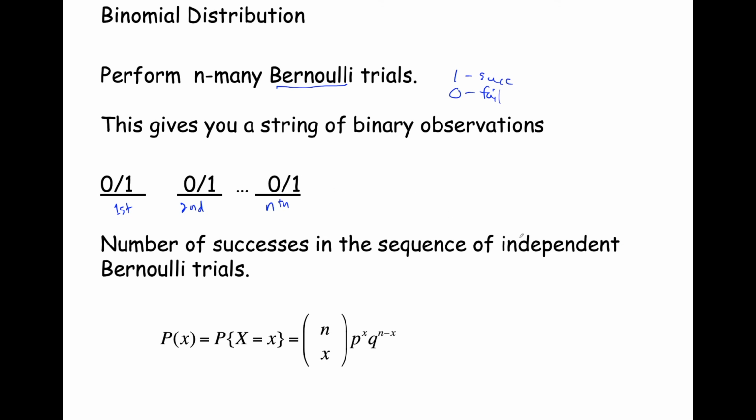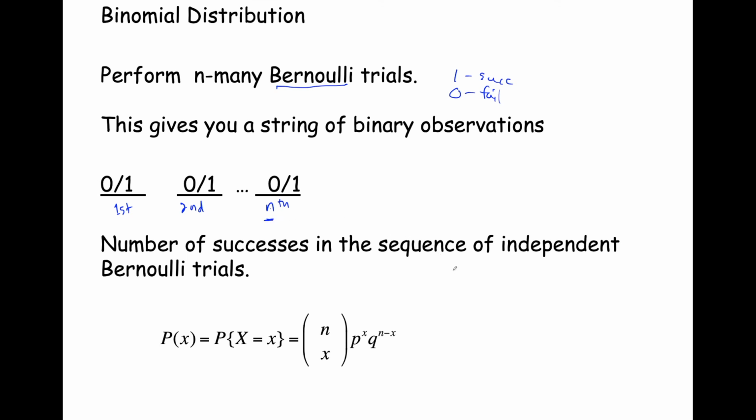So essentially, one of the things we're doing with this binomial distribution is putting together a number of Bernoulli trials, specifically n many. One of the probabilities that we're interested in here is how many times we got success out of this sequence of n many trials.